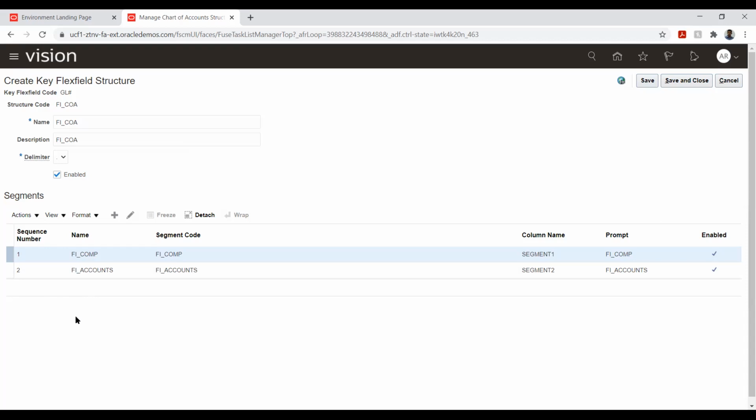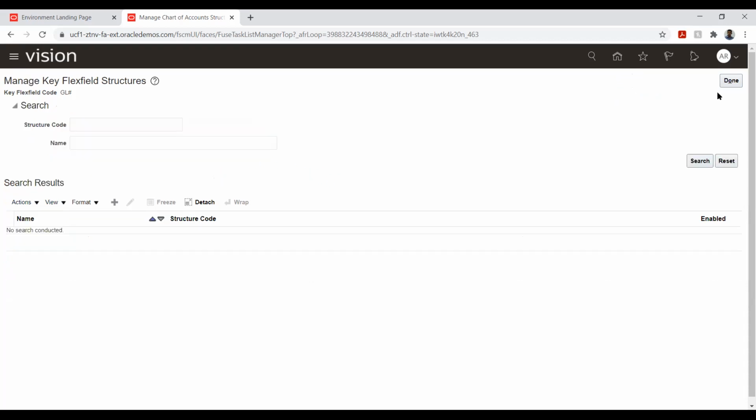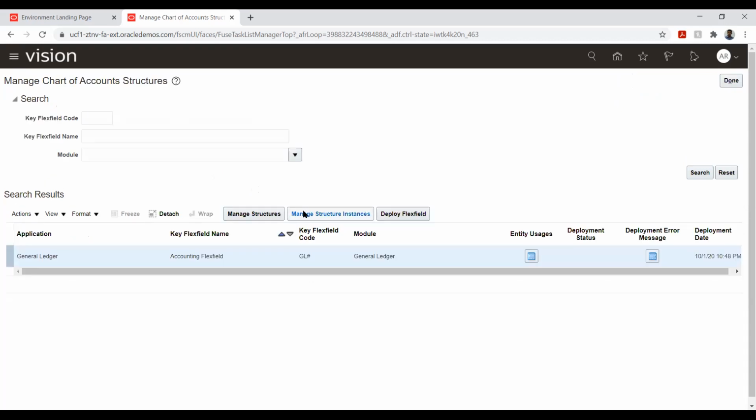That is our understanding. When we pull out our trial balance or any financial report, this will give us a high-level understanding of what is happening or what has happened in the system. Okay, so that is the main purpose of having segments, chart of accounts, and all those things. These are our mandatory configurations to start with. After we configure this, we will create the ledger. So we are done with the configuration for the chart of accounts. The next setup is to configure the instance. Before that, any doubt or query? Nothing. Okay.